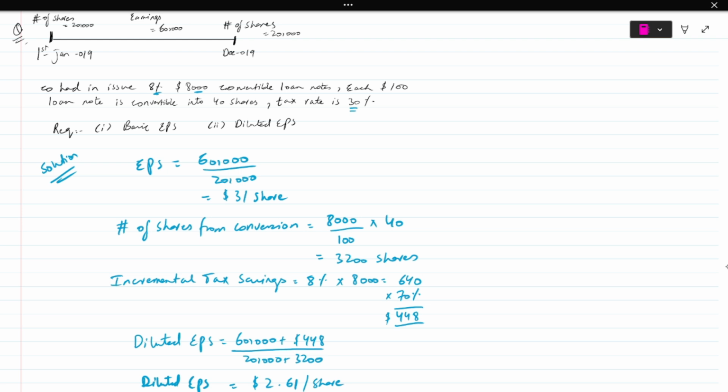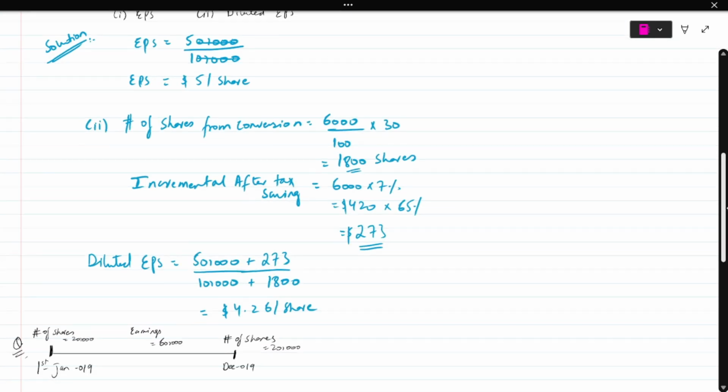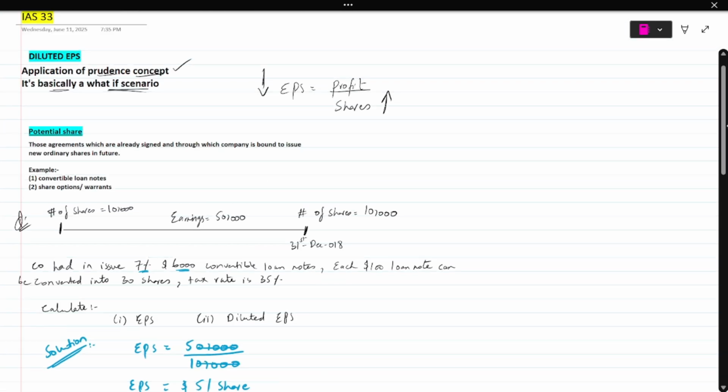Those who tried to solve it, I hope you got the correct answer. And if you didn't, then this is the solution. You can cross check and see what went wrong. Now we are going to move forward and look at the second potential share. Right now, we were looking at the first example of the potential share, which was the convertible loan note.